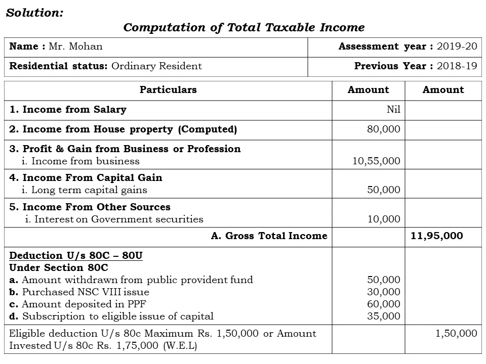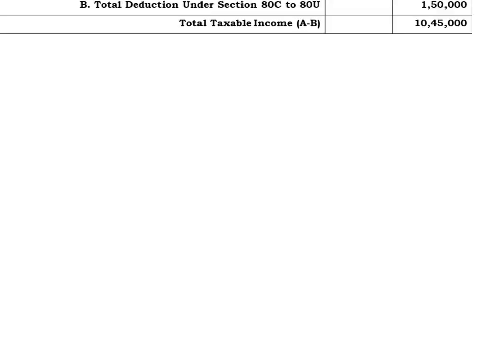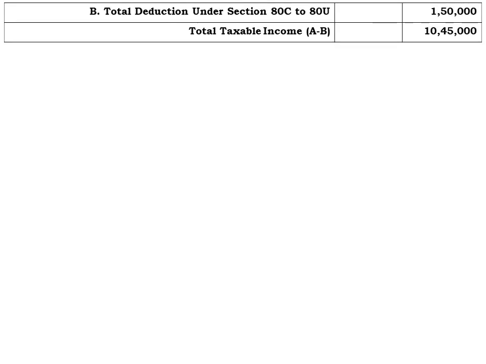Okay, so after this we will move on to the next slide for the rest of the computation of the total taxable income or the net income. So here comes the total taxable income by considering the deductions. As we have computed earlier, the total deduction under section 80C to 80U is rupees 1,50,000.